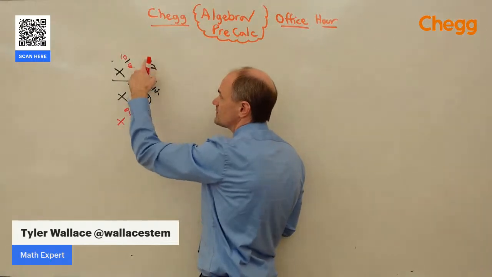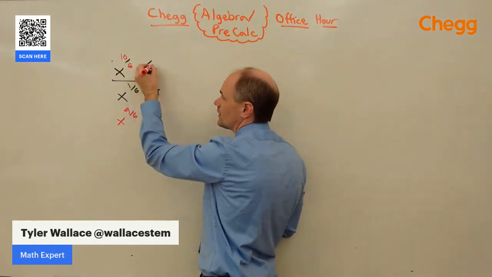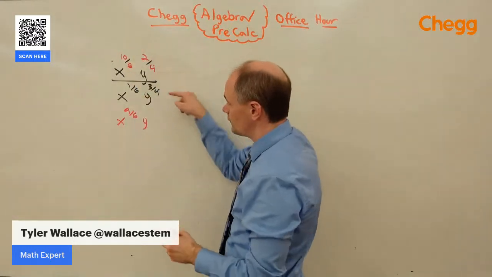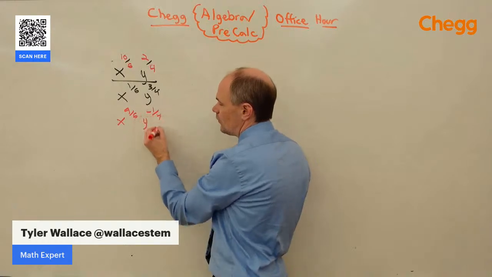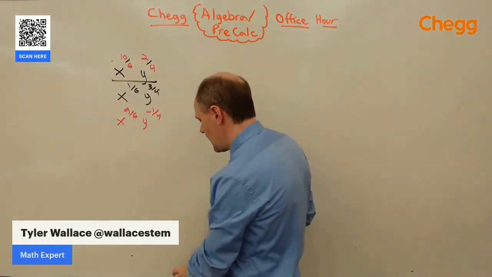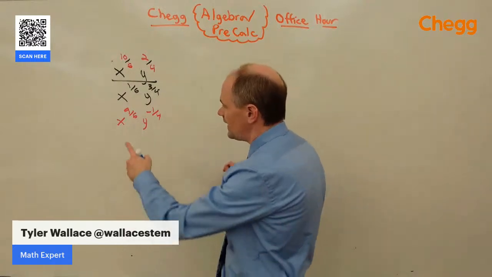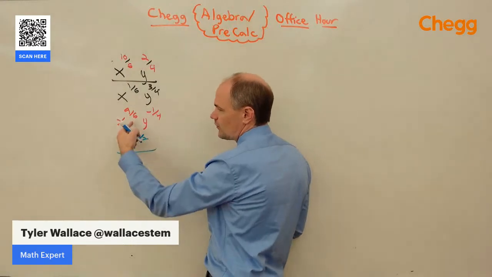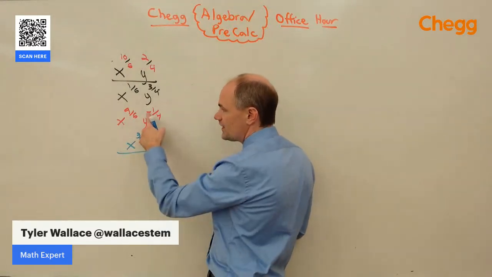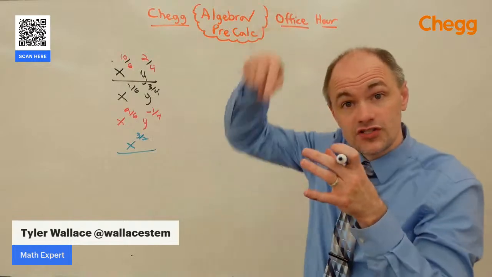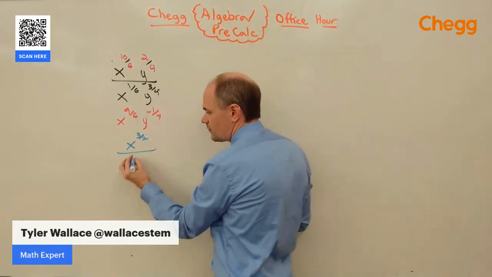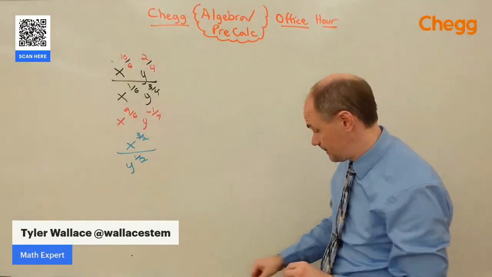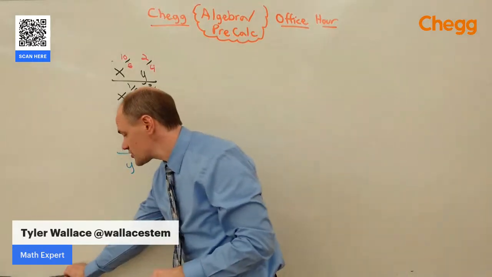And on the y's, I'm going to get a common denominator of 4. So we're going to multiply the 2 by 2 to get 4 and the 1 by 2 to get 2. 2/4 minus 3/4 is negative 1/4. Then this allows me to simplify x to the 9/6. We can reduce that fraction to 3/2 by dividing both by 3. The y to the negative 1/4, a negative exponent just tells us it needs to move down. And so we end up with y to the positive 1/4 in the denominator for our final solution. So that's one thing we can do with rational exponents.